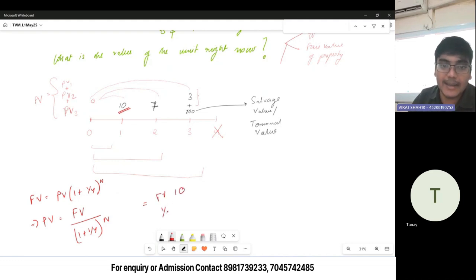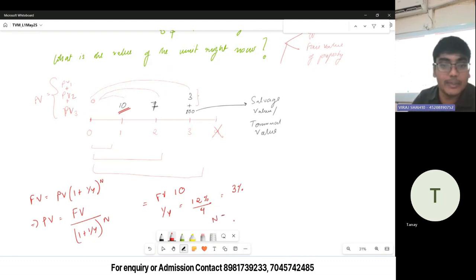Right? What is my I by Y? I gave you 12% compounded quarterly, but I by Y should be the effective rate. तो I by Y क्या होगा? 12% divided by 4. क्वार्टरली में 4 होता है ना, 4 क्वार्टर होते हैं साल में. Yeah, 4. And what will be my N?